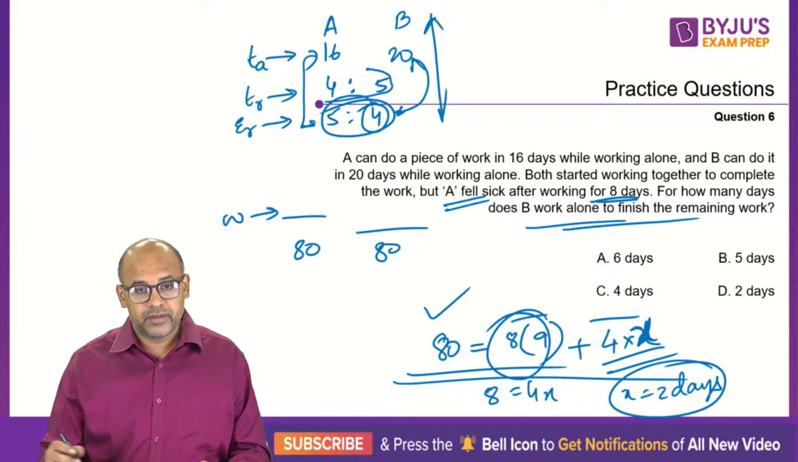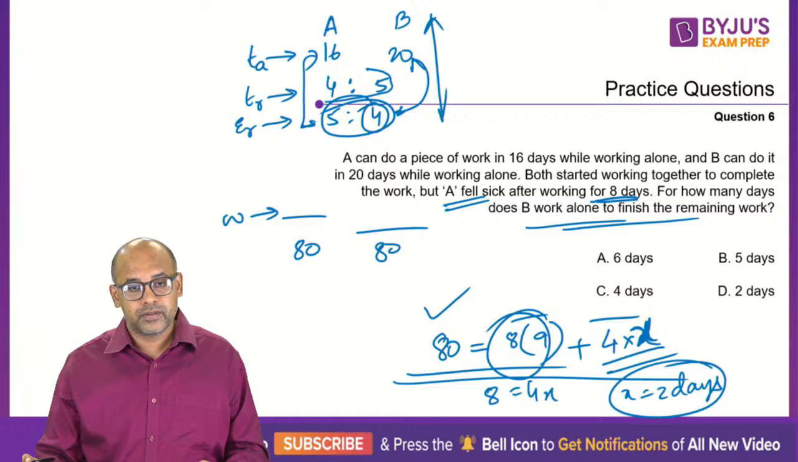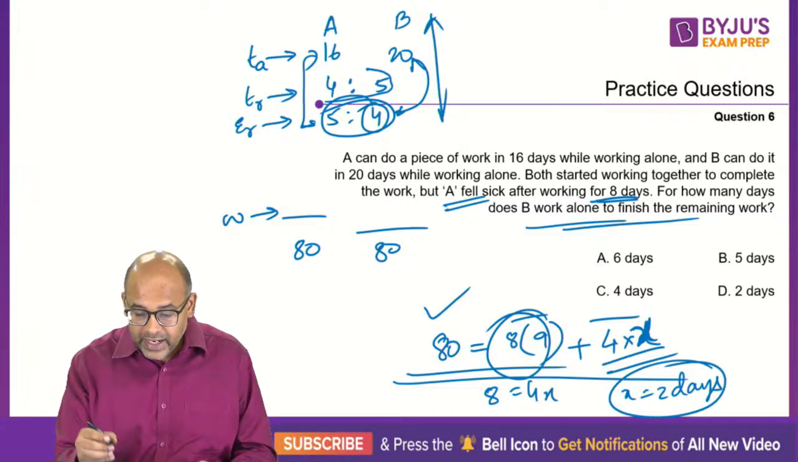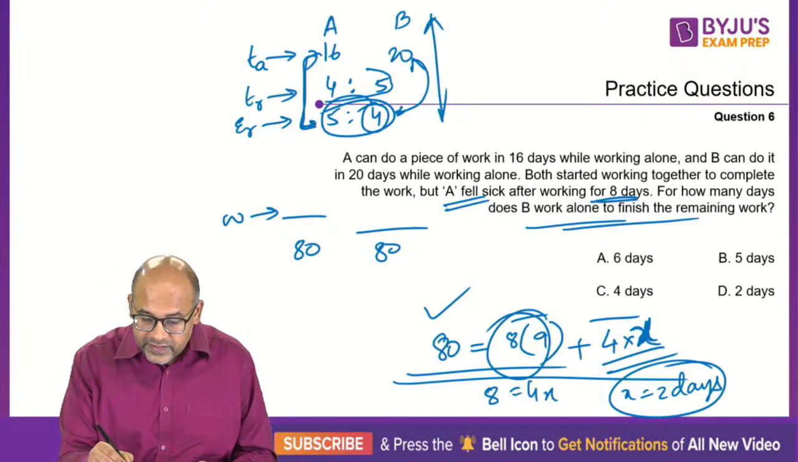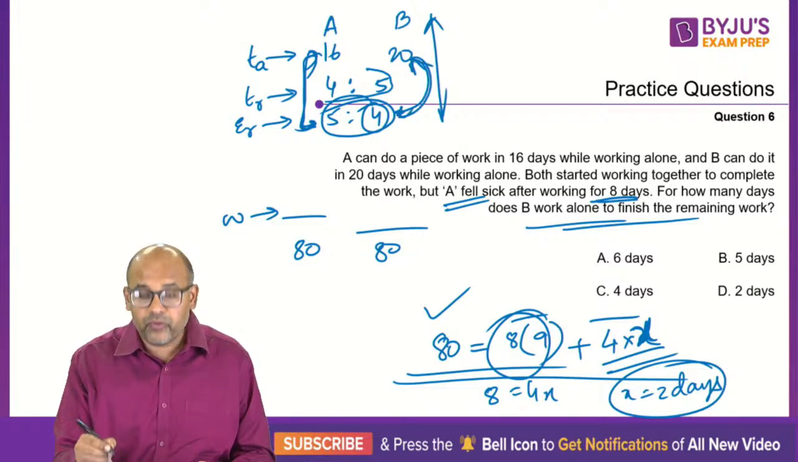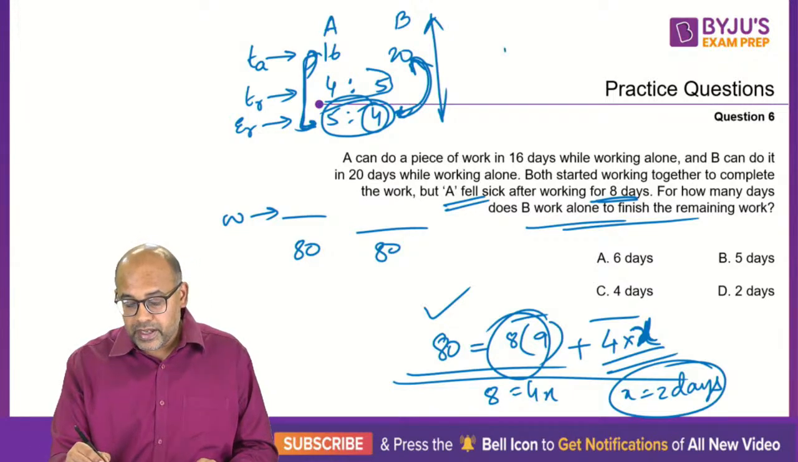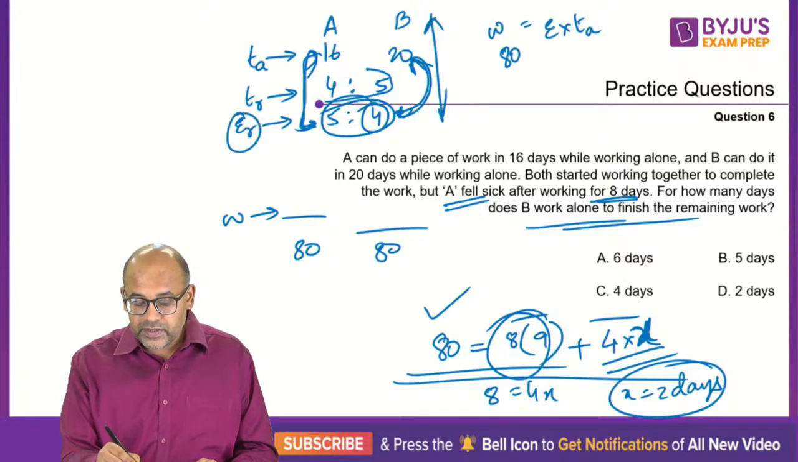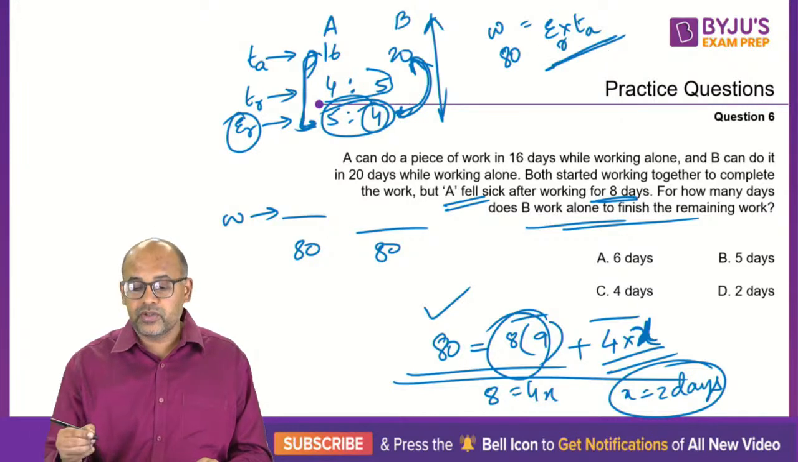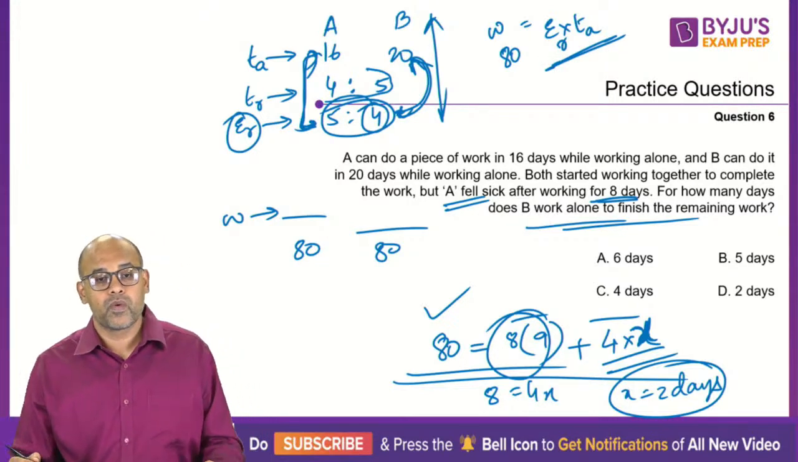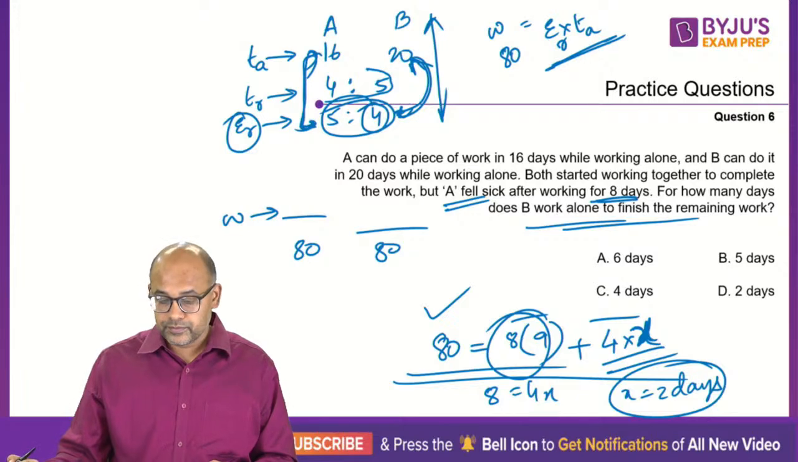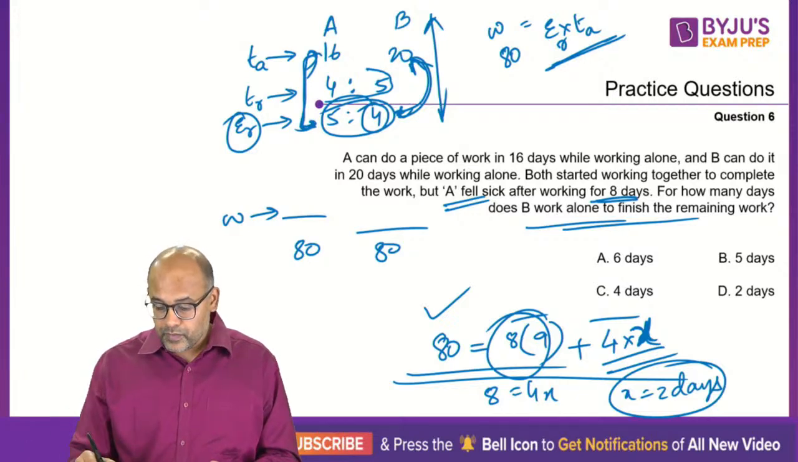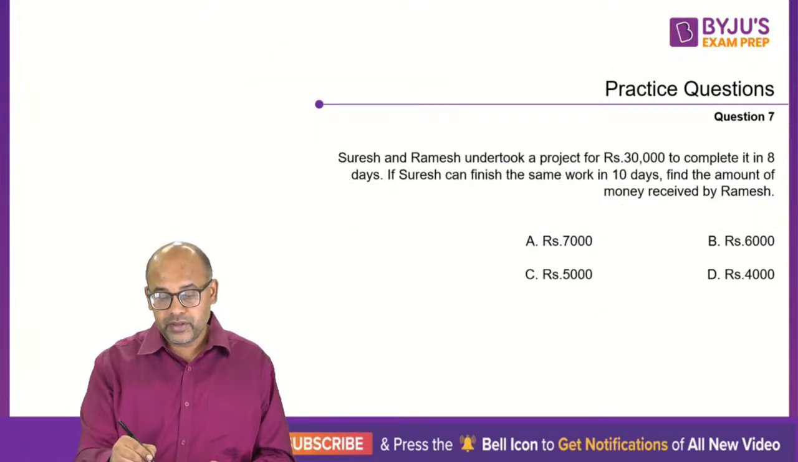Right, let's go ahead. Amit, how did I get 80? 80 is basically the product of 16 and 5, 20 and 4. So remember, 80 is basically your work done. Work is efficiency into actual time. So efficiency ratio into actual time. This is your work done. Let's go ahead. Next question.